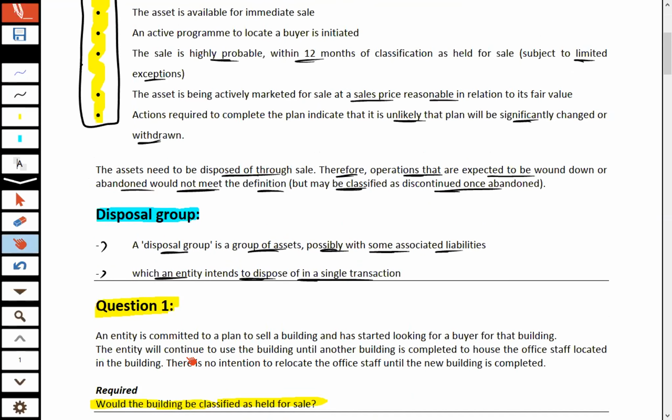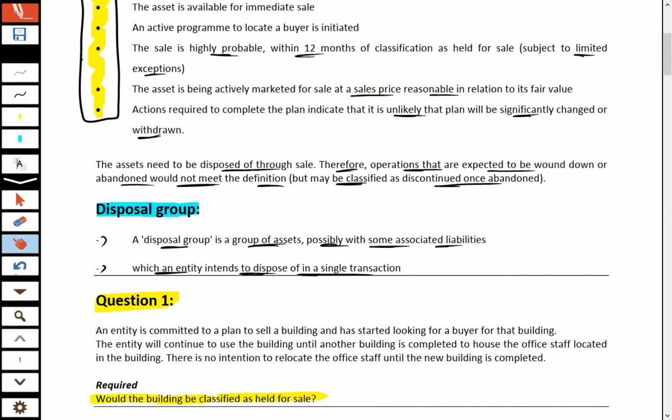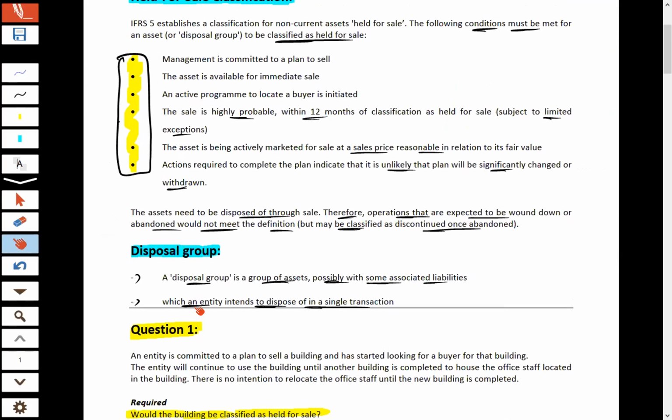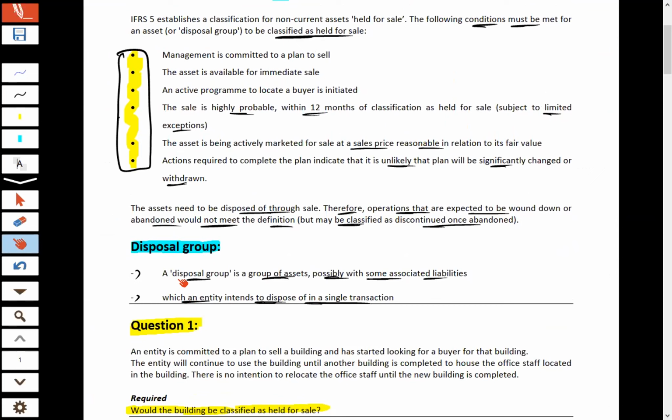Read this question very carefully. You need to check all these conditions. If the conditions are met, you can classify this building as held for sale. But if any of the above conditions is missing, this building would not be classified as held for sale. You have 2 minutes to decide.